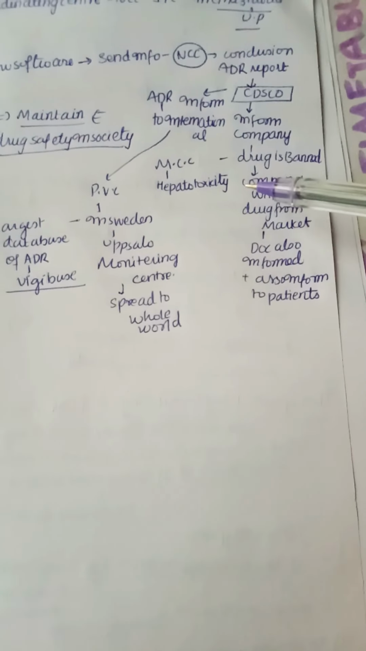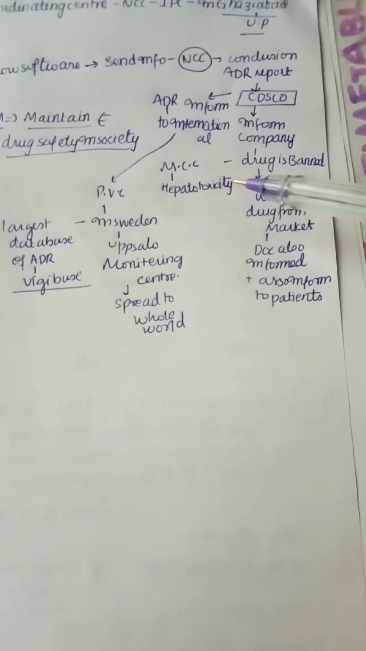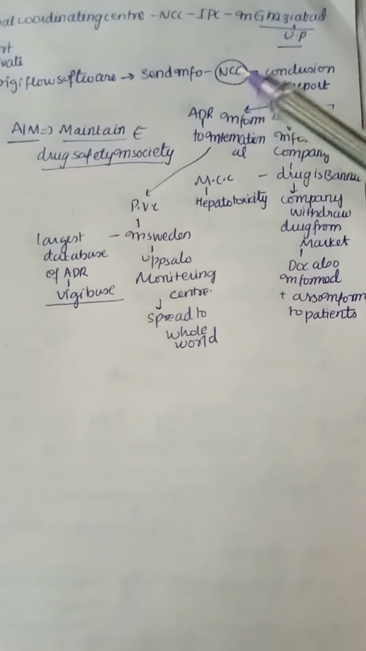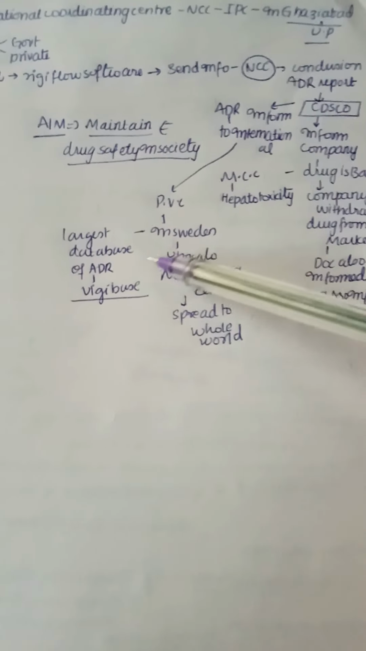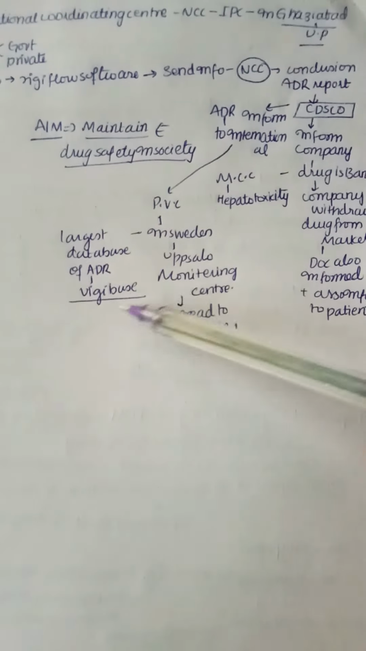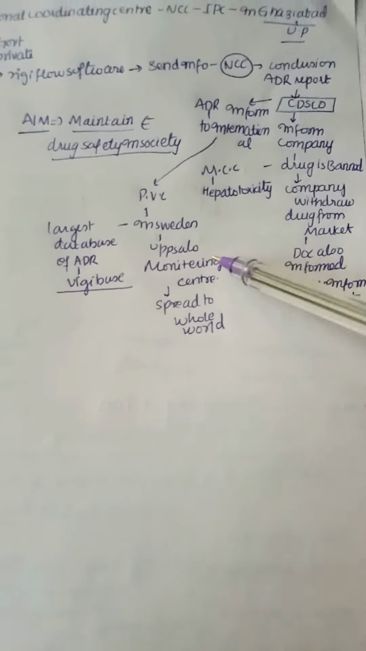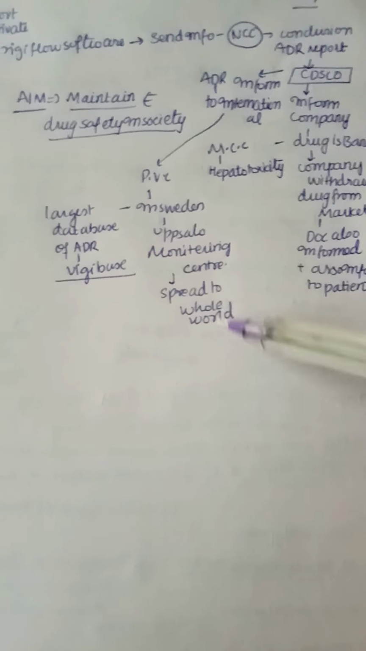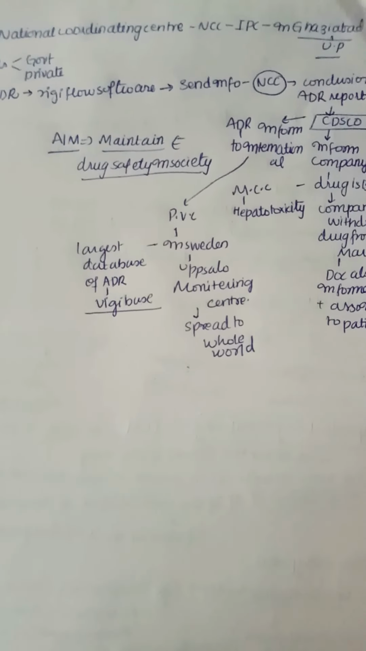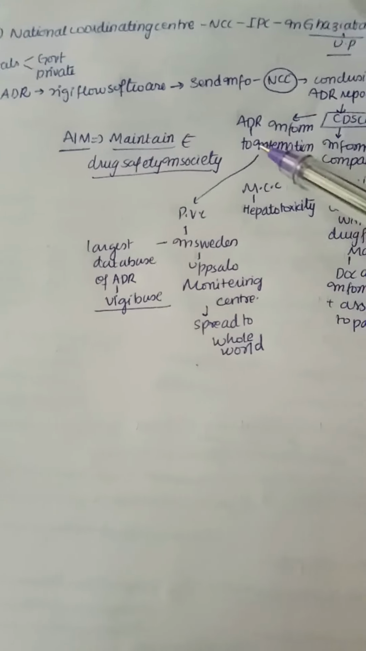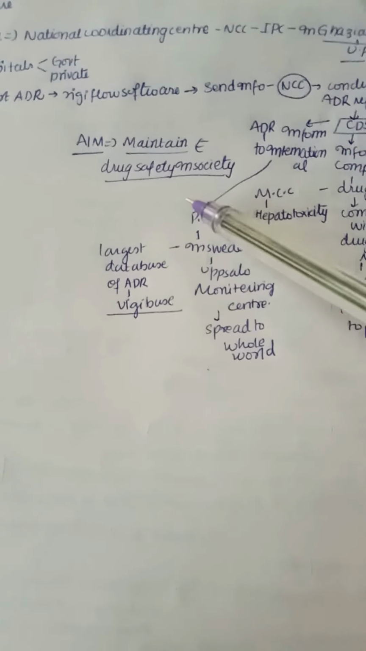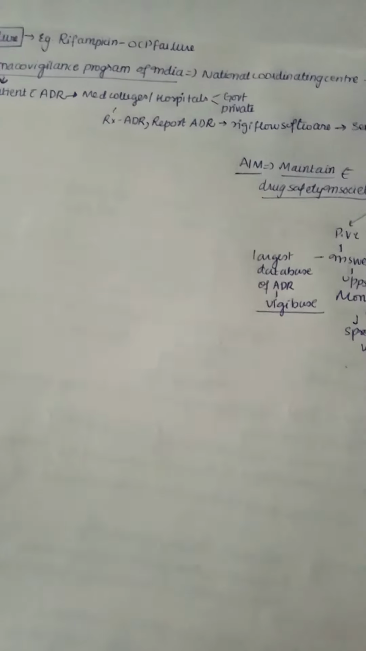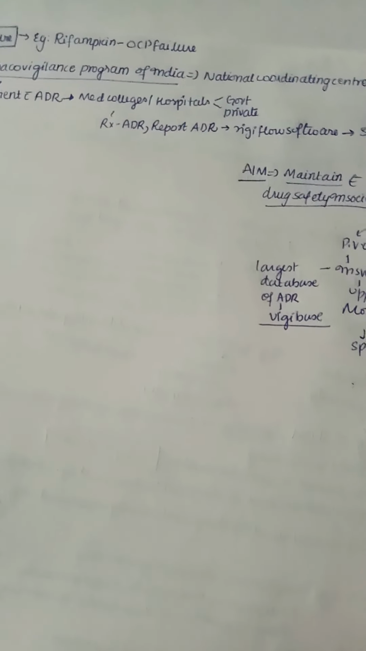When a drug is banned, it is most commonly because it is causing hepatotoxicity. Whenever it is informed to international associations, like the UMC in Sweden, which holds the largest database of ADRs, that is VigiBase, it then sends the info to monitoring centers and it spreads to the whole world. So the main aim of pharmacovigilance is to maintain drug safety in society. So this is all about our completion of general pharmacology important points.